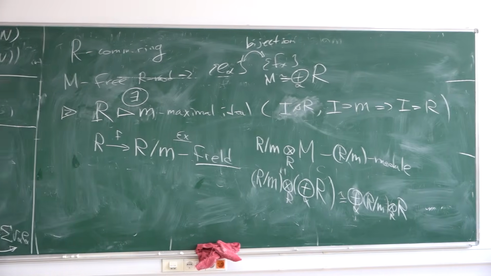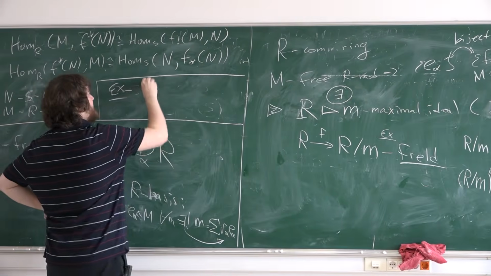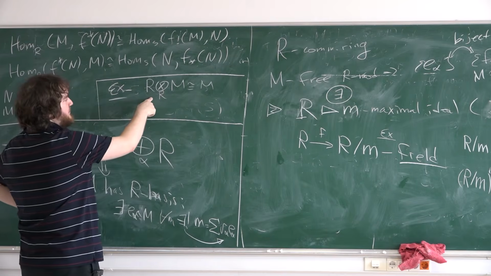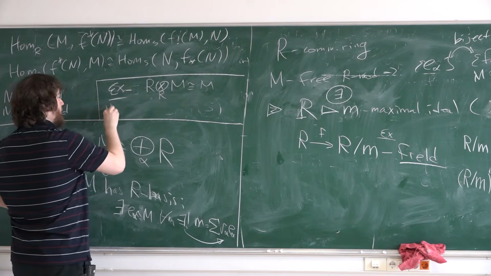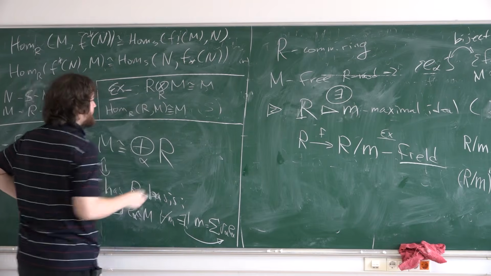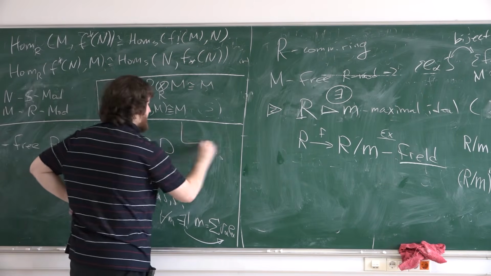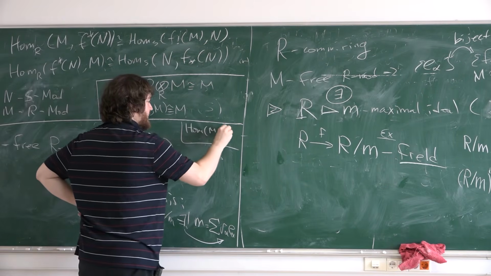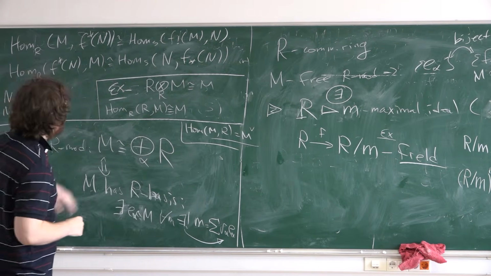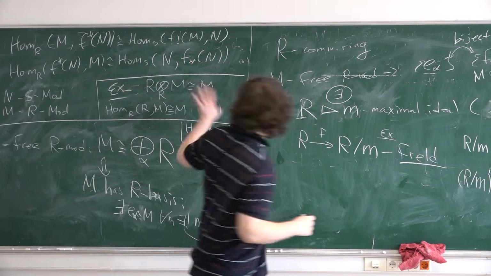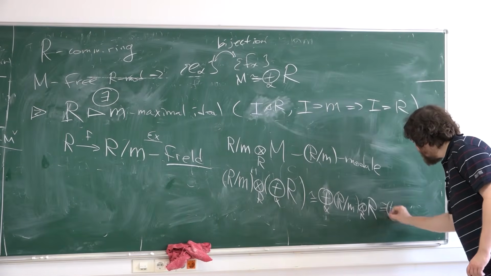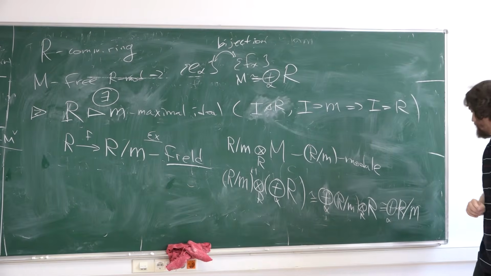Oh yes, a very important exercise here. If you have the tensor product with R itself, it's always isomorphic to M. It's not important here that R is commutative. And if you consider Hom from R to M, it's also isomorphic to M. If you consider Hom from M to R, it's not isomorphic to M; it's called the dual module, and maybe we will use them later. But here it's isomorphic. It's an easy exercise. And so here this is the same thing as this module, so it's a direct sum of these modules.